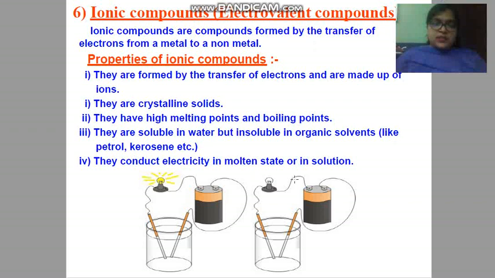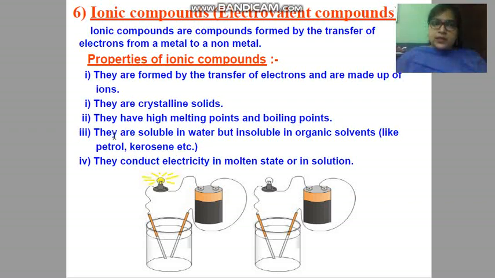See children, this ionic compound, they are called crystalline solid. Crystalline solid because here the ions, that is cation and anion, for example, if I talk about sodium chloride, this cation and anions are arranged in a regular pattern. So many cations and so many anions are there, and they are arranged in a regular pattern. Right now I told you that this sodium and chloride is not a single entity. A large number of sodium and chloride ions are arranged in a regular pattern. A regular arrangement is there. For that reason it is called crystalline solid.